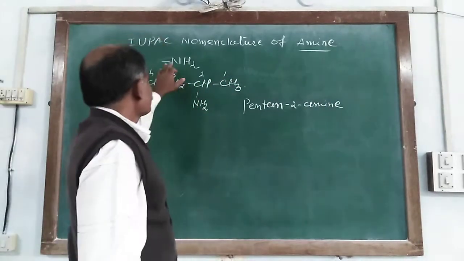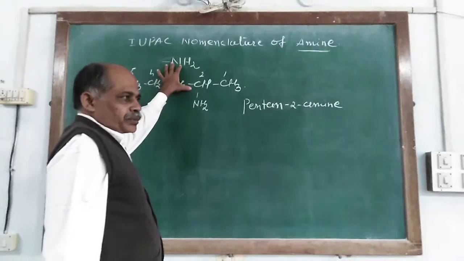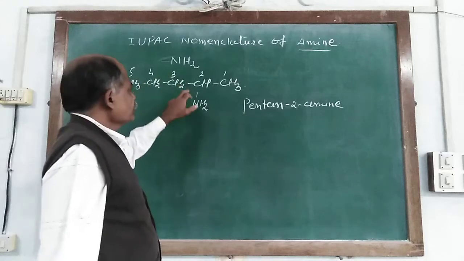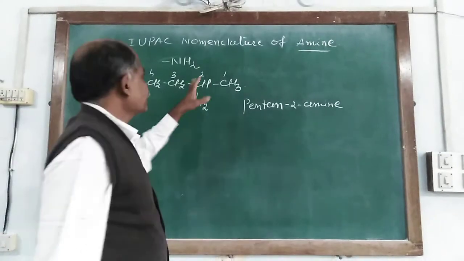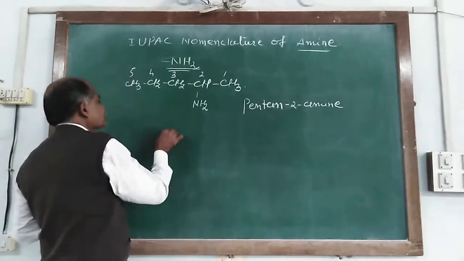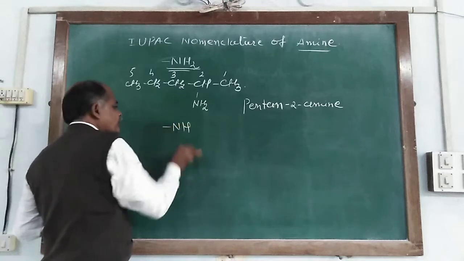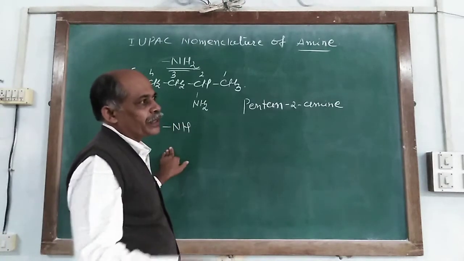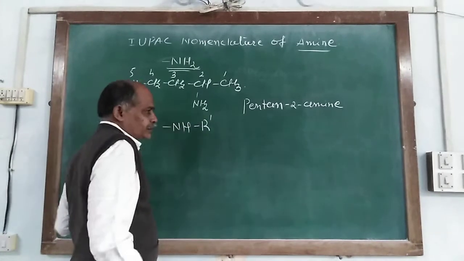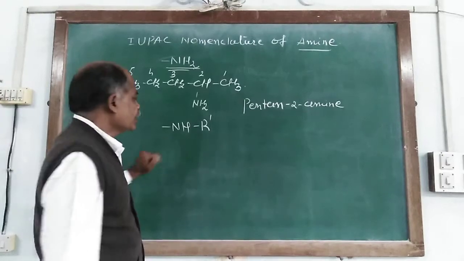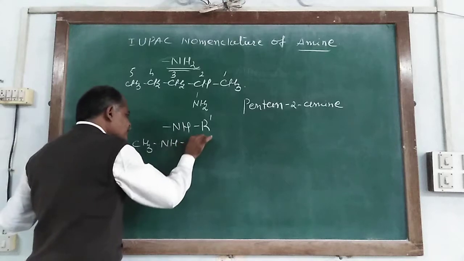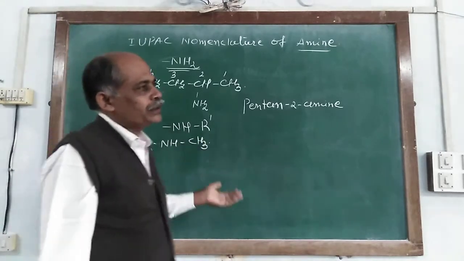So when the NH2 group is linking with a carbon atom, it is a primary amine. But sometimes one hydrogen of the NH2 group is substituted by another alkyl group or aryl group, say in this way. So it is a secondary amine. And we write here CH3, NH and CH3. For the secondary amine,